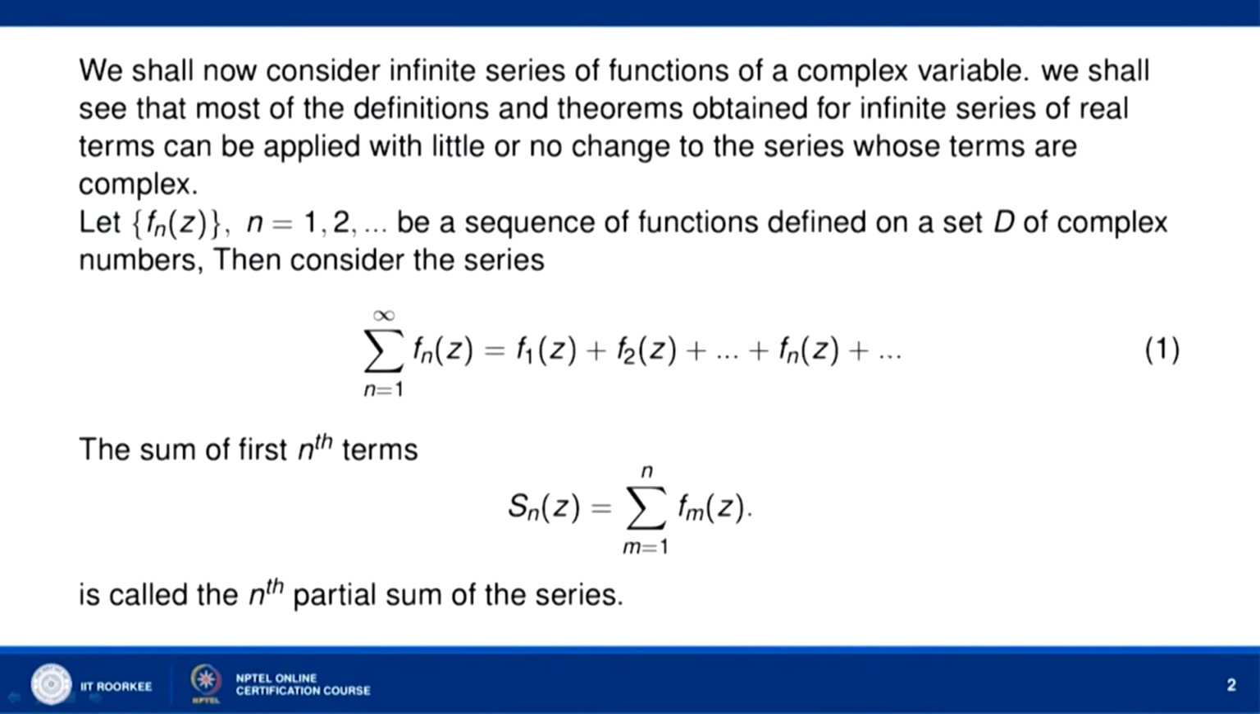Then consider the series sigma n equal to 1 to infinity f_n(z) equal to f_1(z) plus f_2(z) and so on, f_n(z) and so on. Then the sum of the first n terms of the series is given by the function s_n(z), s_n(z) is equal to sigma m equal to 1 to n f_m(z), and it is called the nth partial sum of the series.